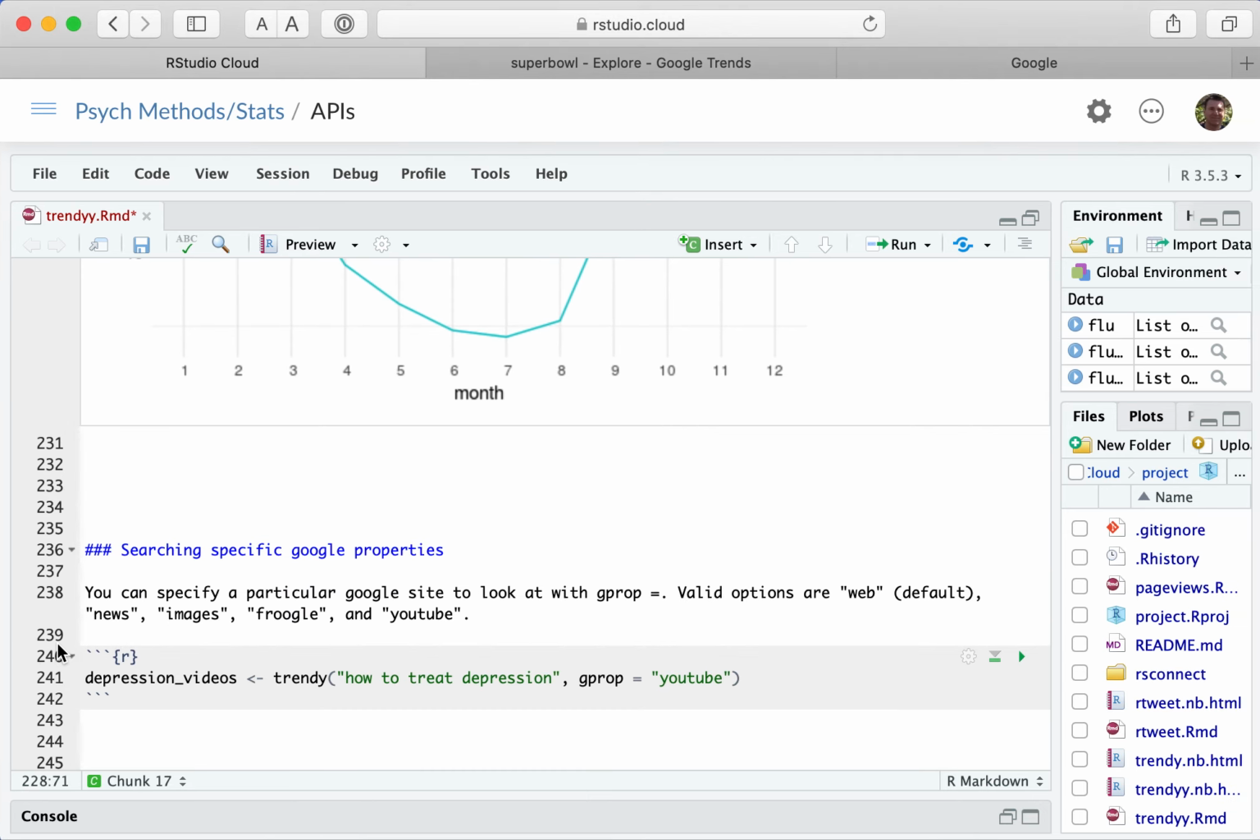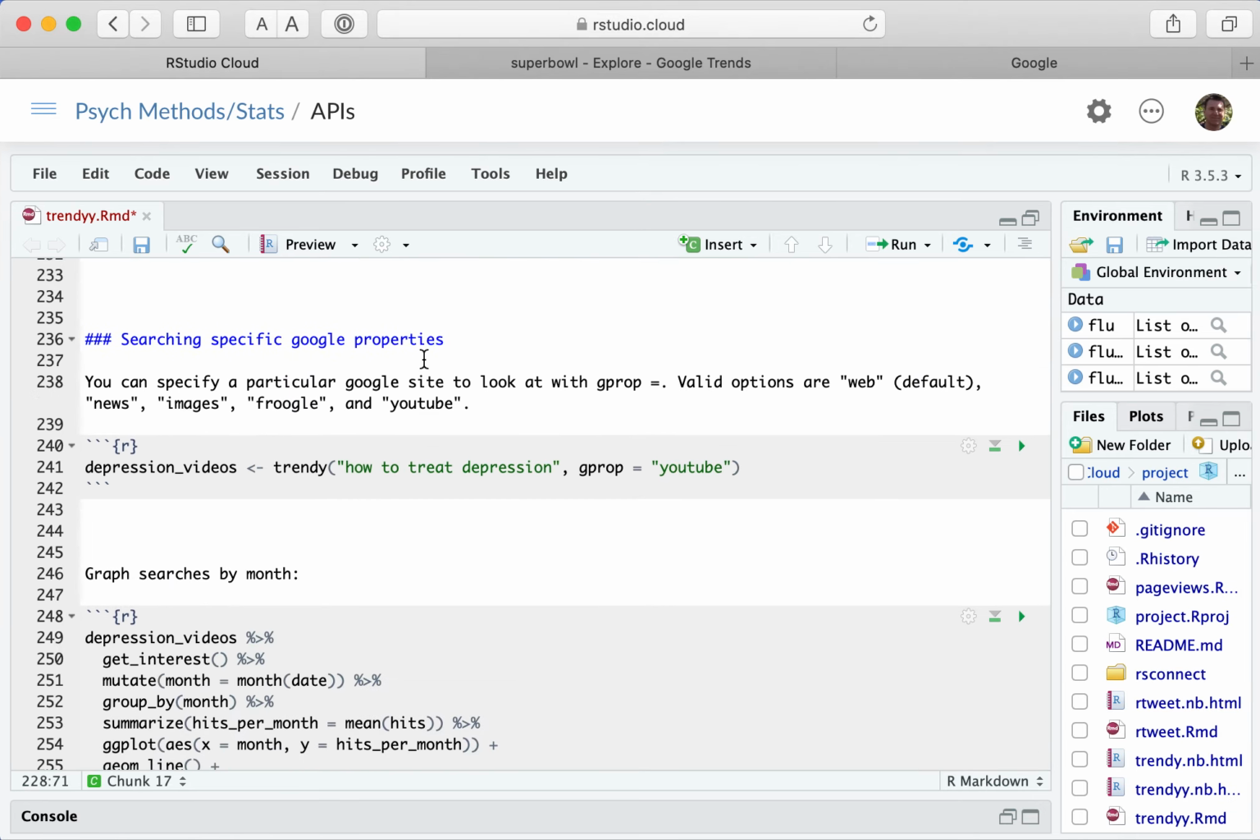Okay, the next thing I wanted to show you is that you can search for specific Google properties. Google owns Google searches, but it owns things like YouTube as well. And here are some of the things that you can do: Google News and images and stuff like that. I'm not sure what this Frugal is. I think it's a shopping site.